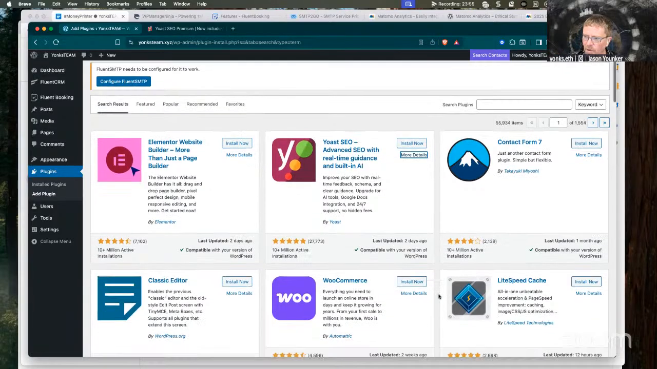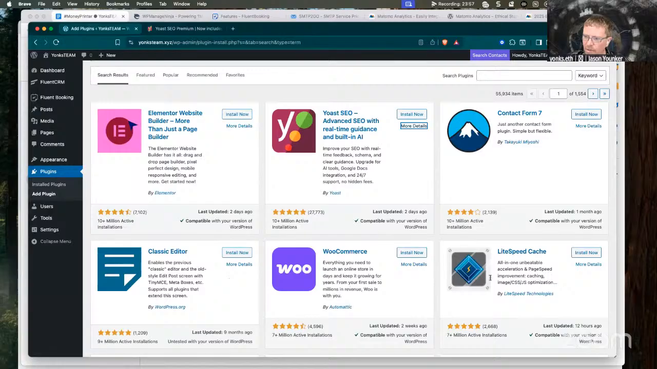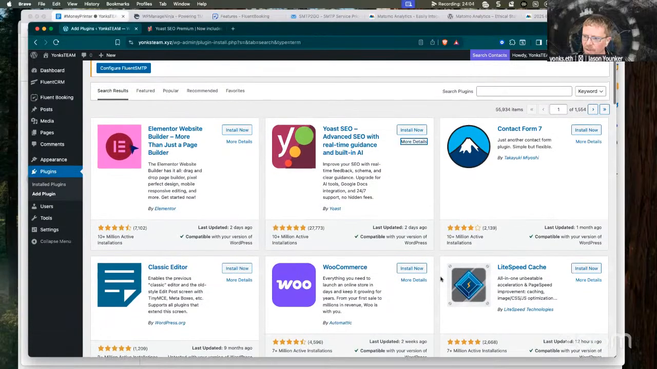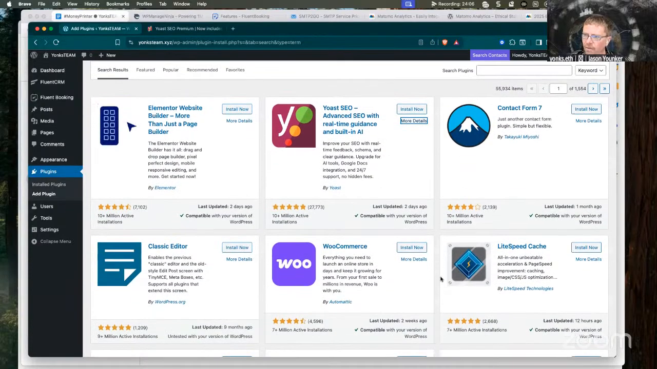Part of the reason that I'm holding off on the WooCommerce plugin is I'm not sure that we need e-commerce functionality. This is likely something that we're going to add. We have used that on several other sites as well.